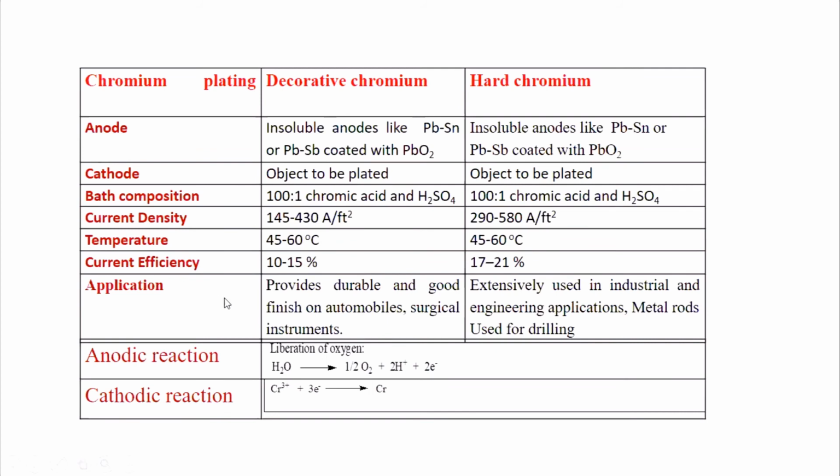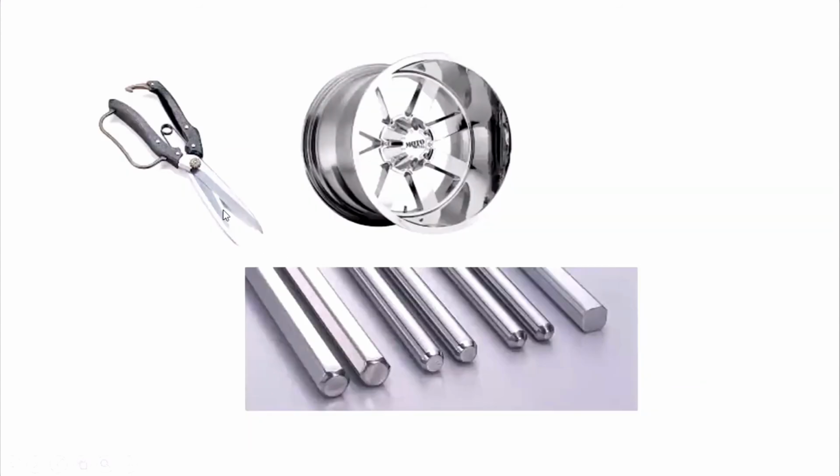Applications: decorative chromium is used to provide a durable and good finish on automobiles and surgical instruments. And hard chromium is used in industrial and engineering applications, and it is used to coat the surface of metal rods used for drilling. See, the surface of the scissor and the rim of the wheels are coated with decorative chromium plating, and the metal rods used for drilling are given a hard chromium plating.